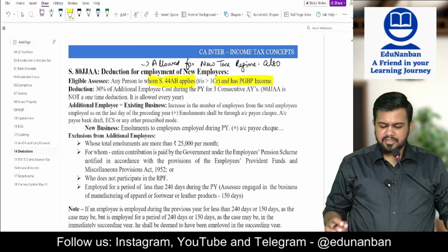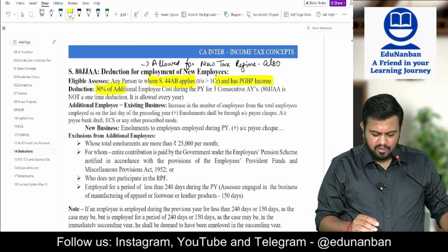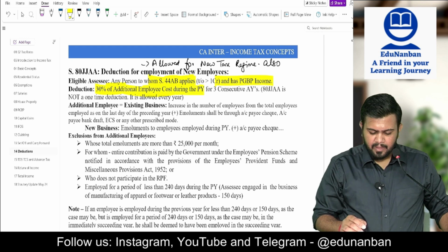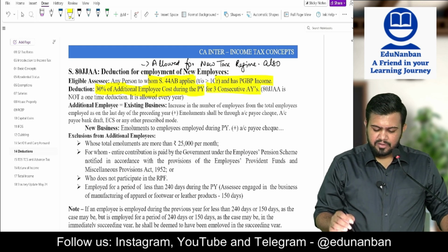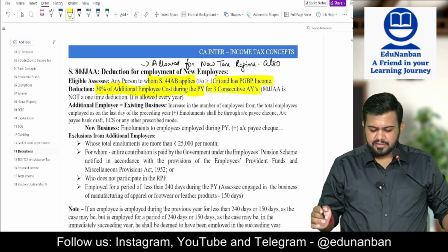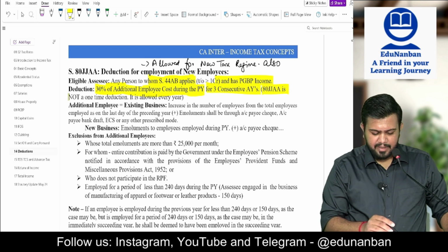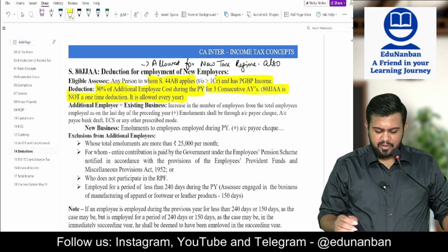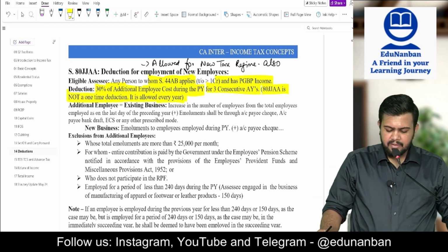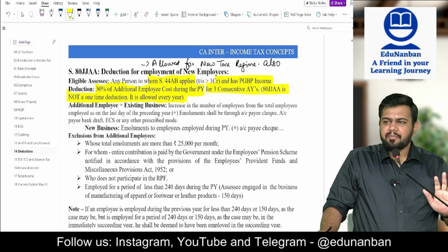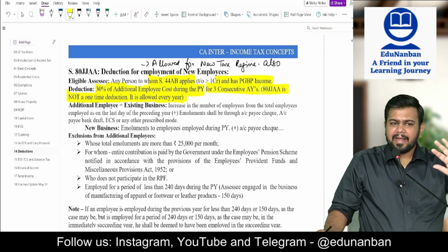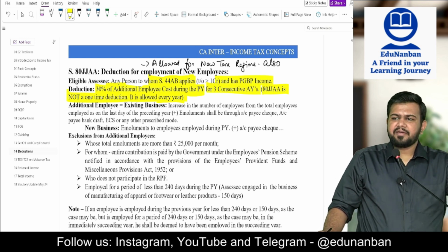What is the deduction, sir? 30% of the additional employee cost during the previous year for 3 consecutive assessment years. 80JJAA is not a one-time deduction, it is allowed every year. Now listen, 30% of additional employee cost. So here I can also say that it is a weighted deduction.